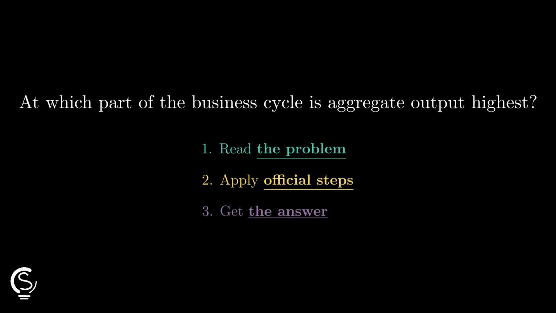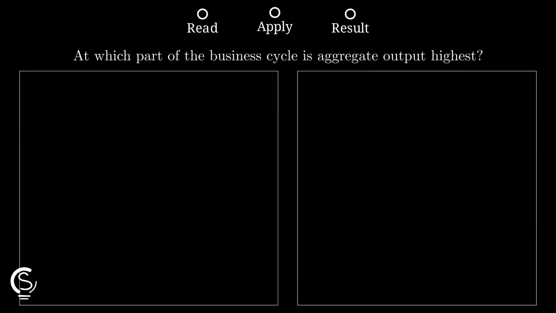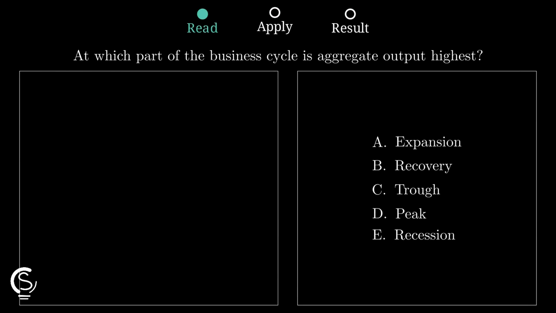I got your back. Aggregate output levels change throughout the business cycle, so let's find the exact point where production hits its absolute maximum. This is super quick. The business cycle consists of 4 distinct phases, including expansion, peak, recession, and trough. We need to identify which specific moment represents the highest point of total economic activity and output.